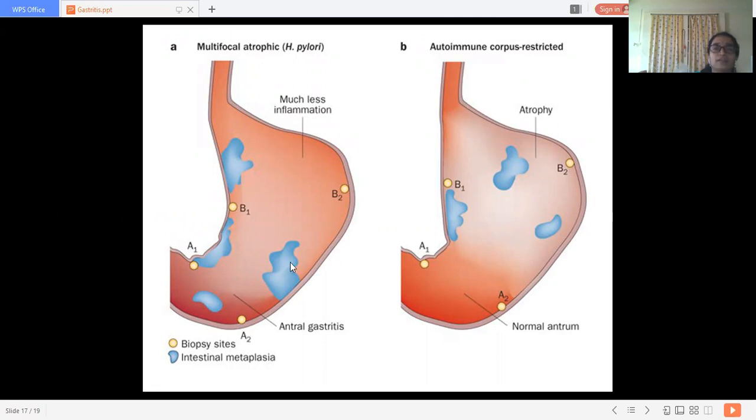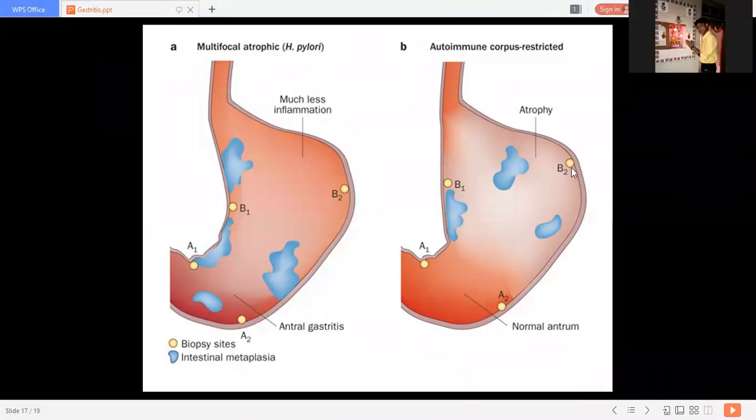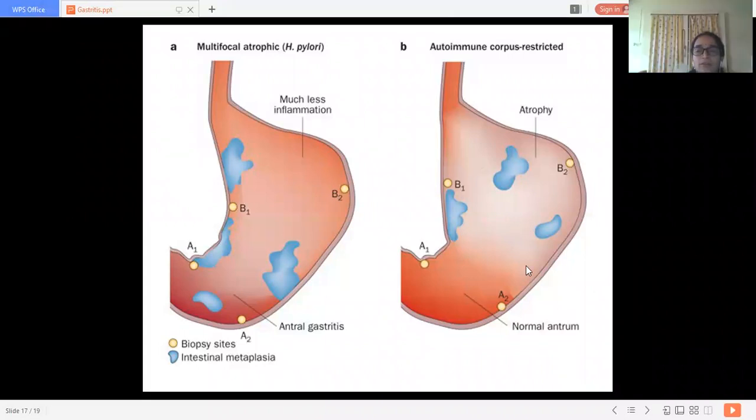Here we can see the picture of multifocal atrophic H. pylori related gastritis and autoimmune gastritis, that is type A. In type A there is atrophy with a normal antrum. In multifocal H. pylori related gastritis we can see antral gastritis, and the inflammation in the body and the fundus is much less.